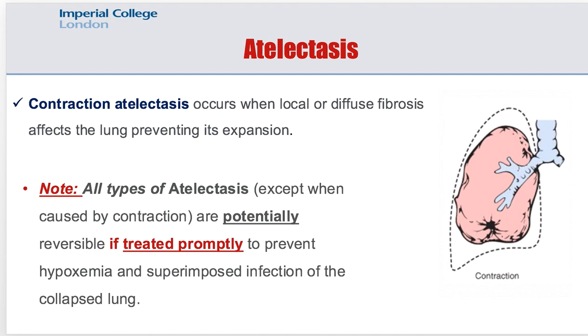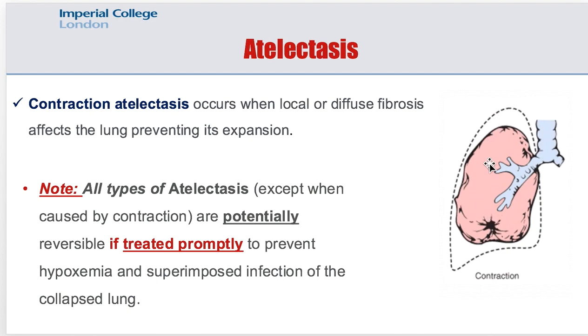The third type of atelectasis is called contraction atelectasis, and this occurs when local or diffuse fibrosis affects the lung, preventing its expansion. In certain conditions that we will discuss later on, some pathologies will happen to the lung, affecting its expansion. There's a condition called pulmonary fibrosis.